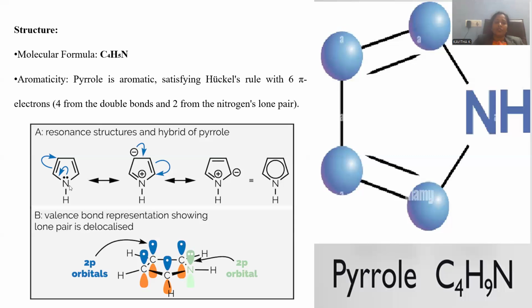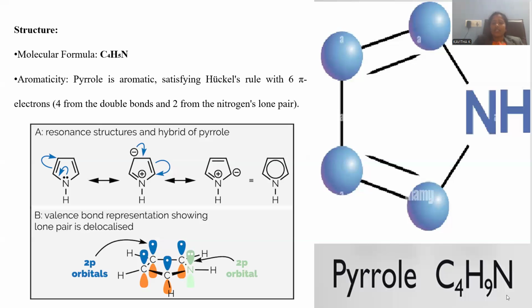And if you observe, all 6 pi electrons are delocalized in such a manner that they are able to generate charge separation. Positive charge resides on the nitrogen due to release of electrons into the ring system. The lone pair of electrons on the nitrogen are also part of this 6 pi electron system, so it is aromatic in nature. So aromaticity is given by the inclusion of the lone pair of electrons on the nitrogen within the ring system, right?